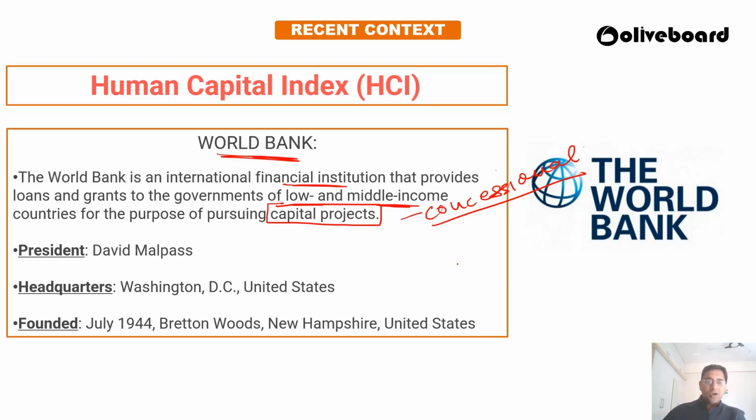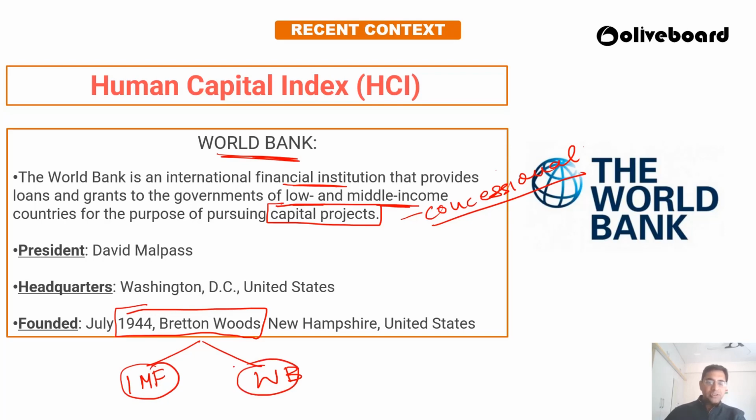The World Bank was formed in 1944 under the Bretton Woods Summit. Under the Bretton Woods Summit, two organizations came, the World Bank Group and the IMF, the International Monetary Fund. So two groups came into the world when the Bretton Woods Summit happened, in order to tackle the challenges the world was facing after the Second World War was over, because the Second World War had created havoc throughout the world.